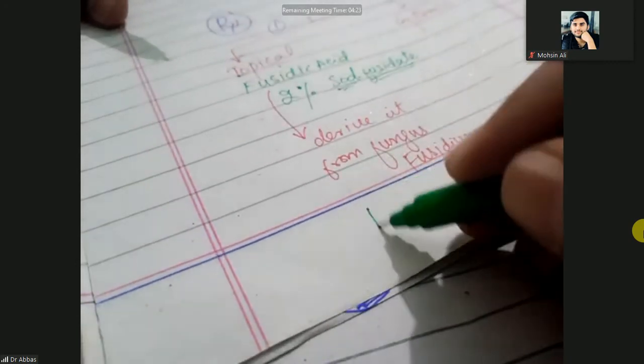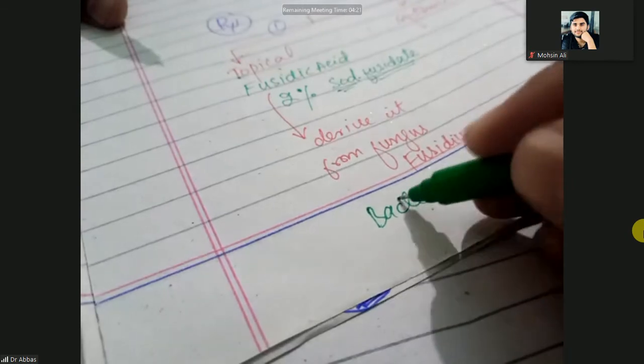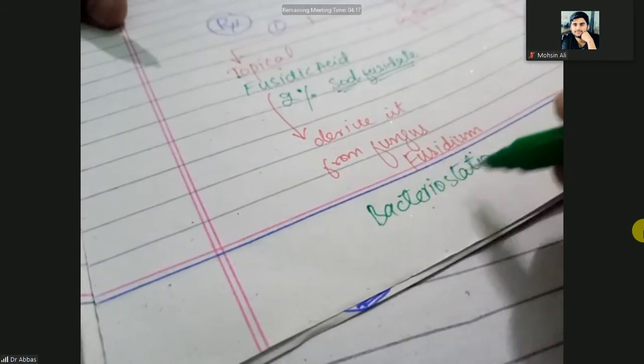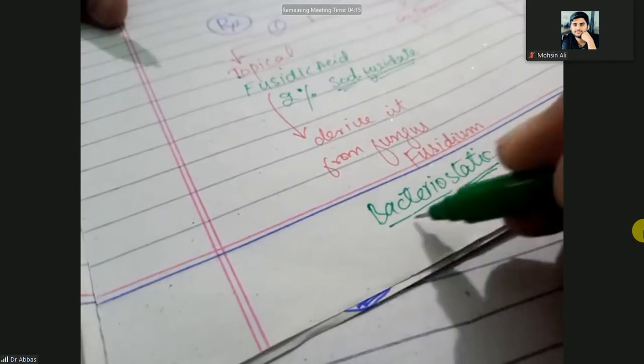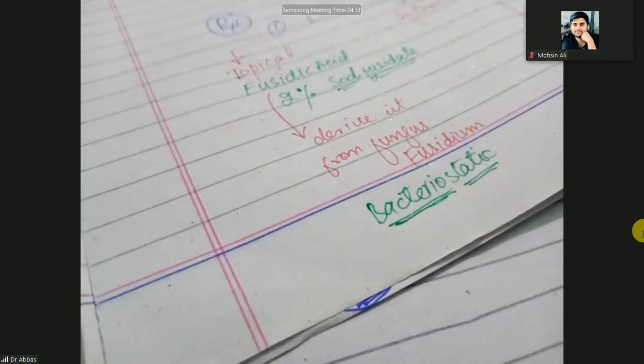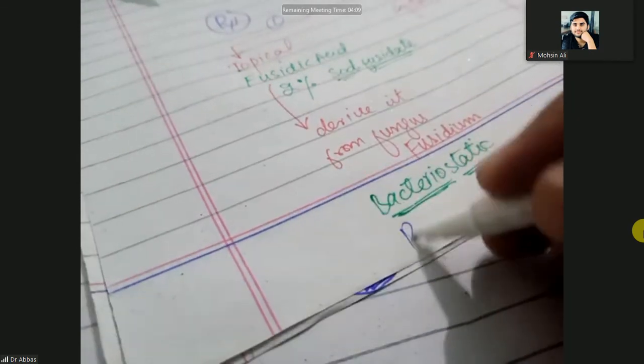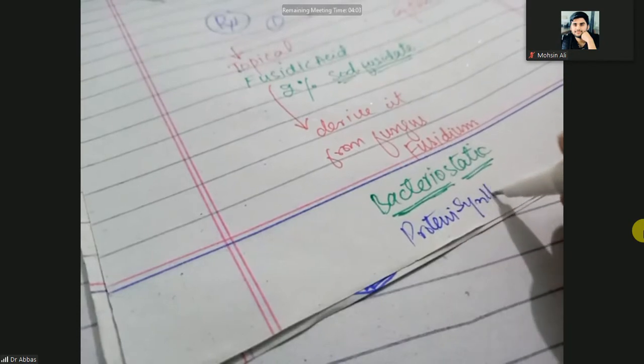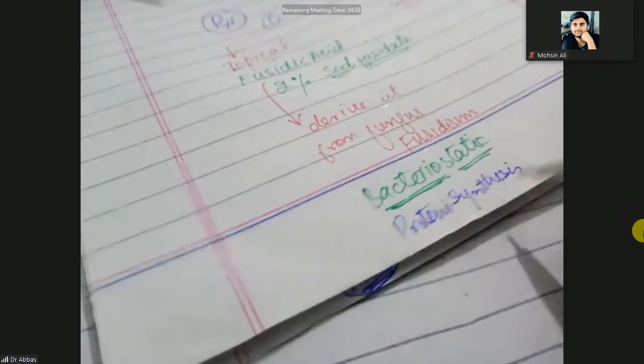bacteriostatic. It is not a bactericidal, it is a bacteriostatic. Okay, so how does it work? It is actually a protein synthesis inhibitor.